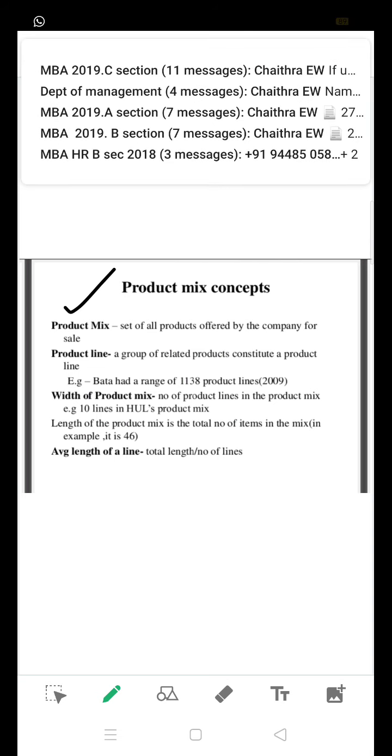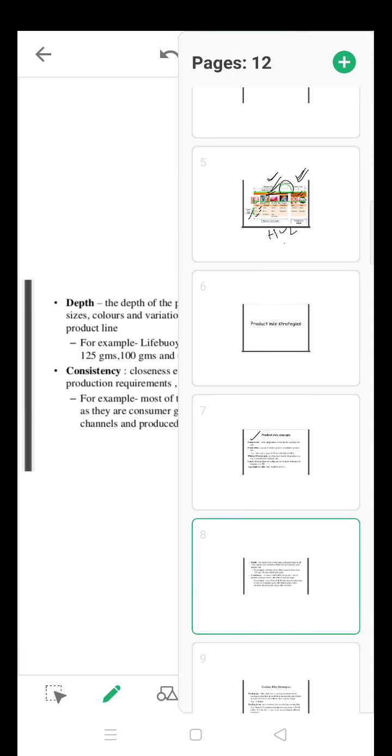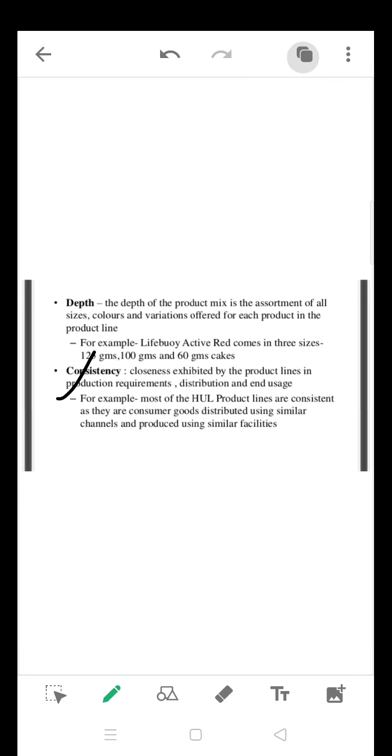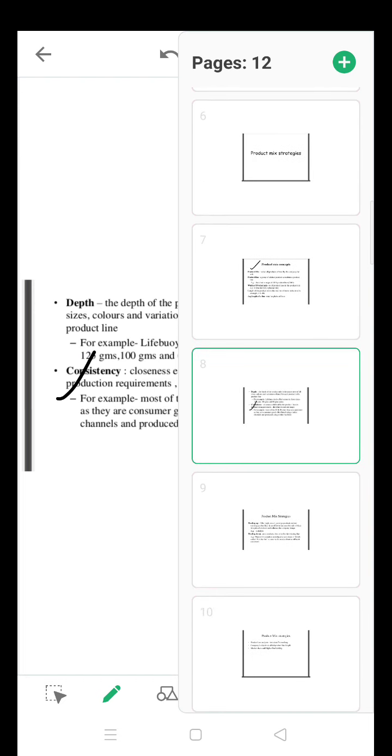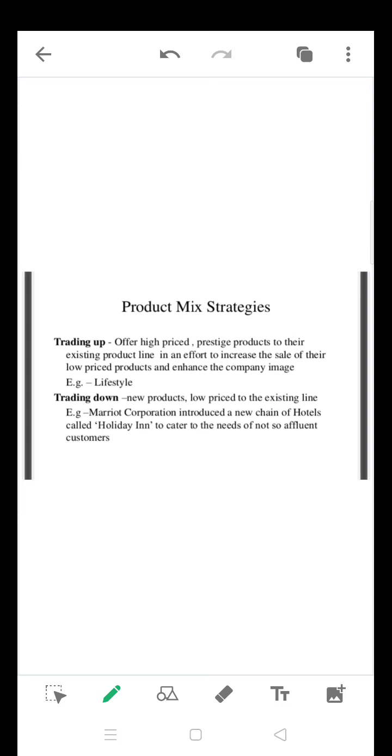Product mix means the assortment of products or the set of all products offered by a company for sale. Product line means a group of related products constituting a product line. The width and the length of a product mix we discussed in previous slides, and the consistency of a product mix also we discussed in the last slides. Directly we come to the product mix strategy.